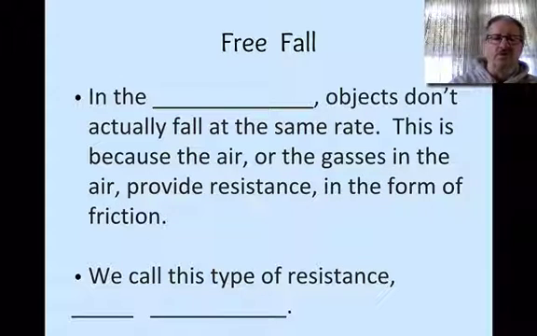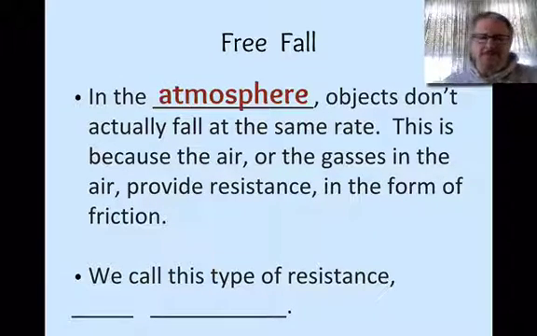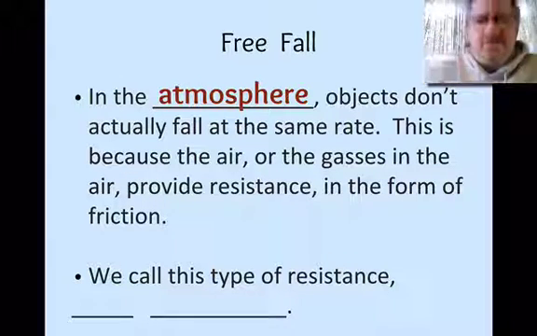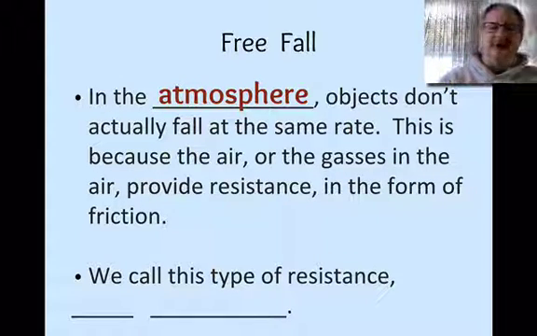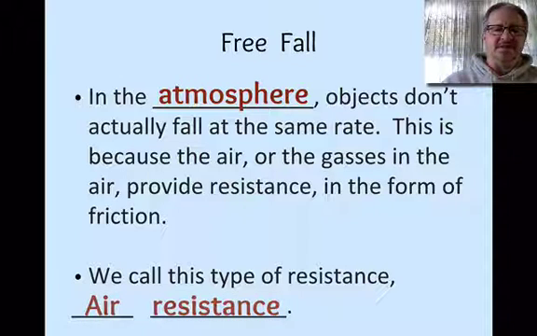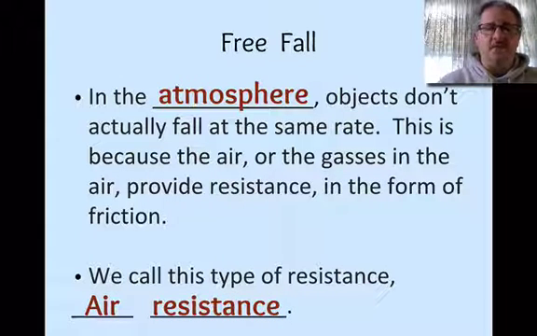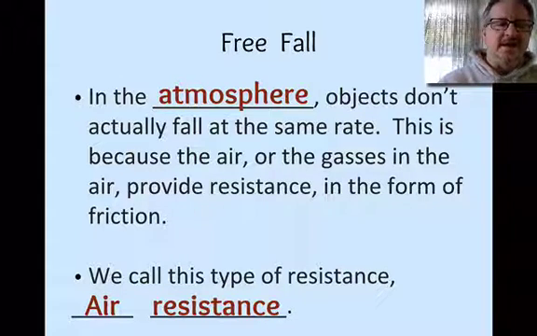Alright, so back to some more guided notes. So in the atmosphere, this is going to explain why you saw something different than what you expected. In the atmosphere, objects don't actually fall at the same rate, and there's a reason for that. It's because air, or the gases that are in the air, provide resistance because they're made of molecules, those gases. And so this creates some friction on the object. We call this type of resistance air resistance, which I'm sure you've heard of before. But you may not have known that air resistance is simply the friction that is provided when objects are falling through air.